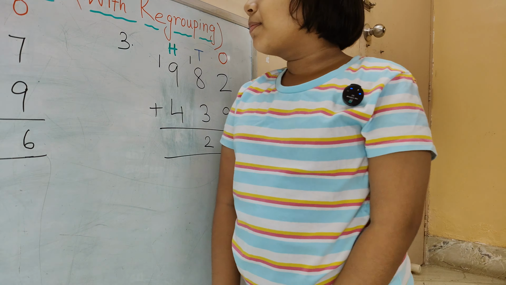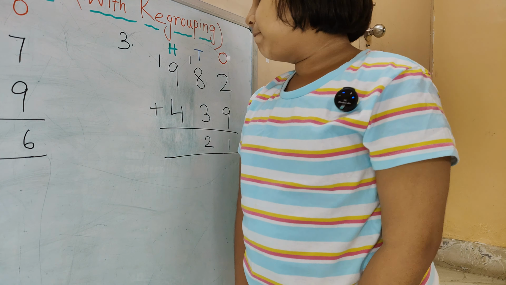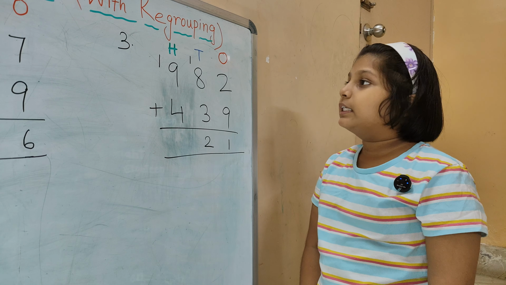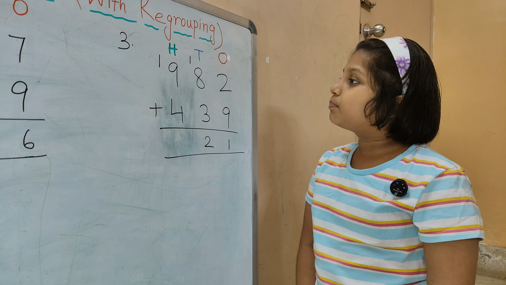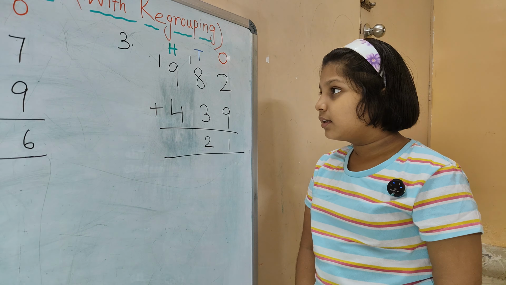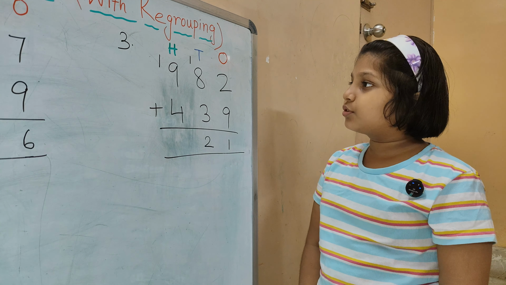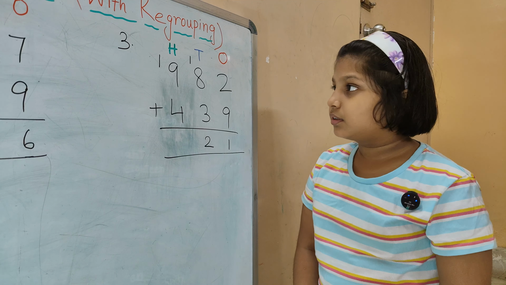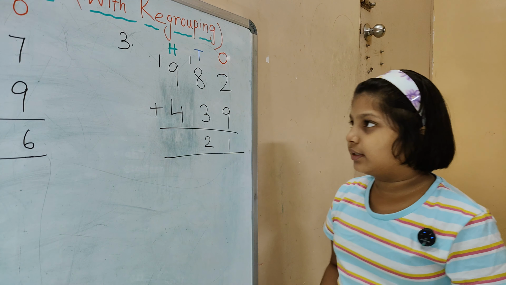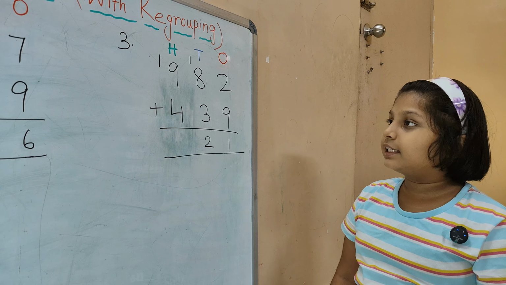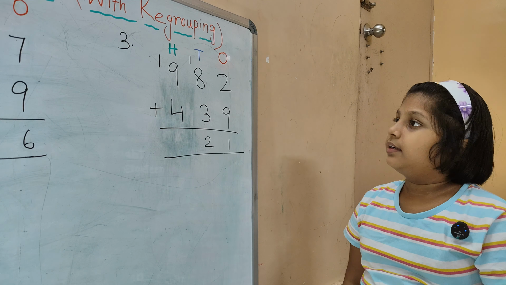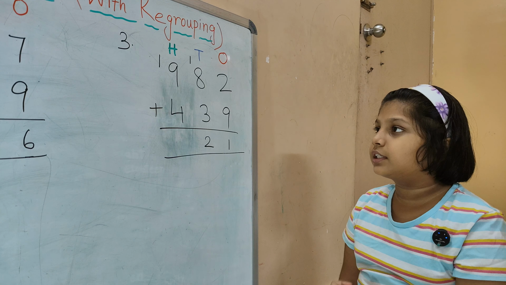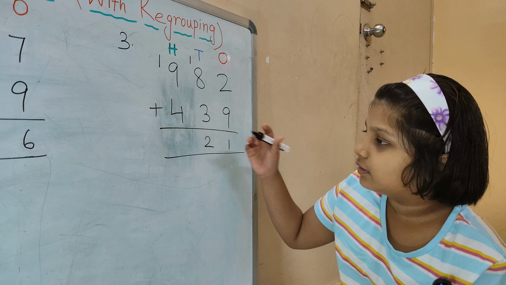Now what are we going to do? The numbers given in the 100 place are 900 and 400, and the carryover is 1, which is 100. 9, 10, 11, 12, 13, 14.